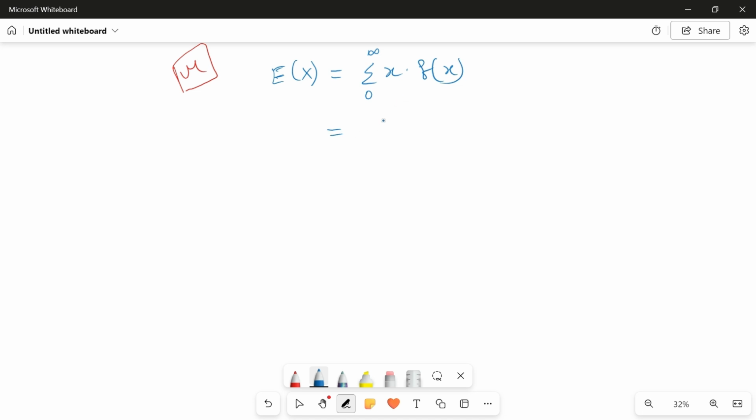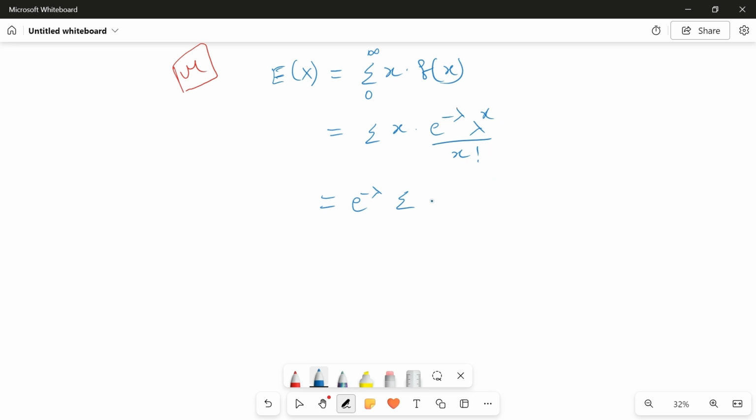Now sigma x into f of x, where f of x is e power minus lambda into lambda power x by x factorial. Similarly, you can take e power minus lambda outside. x factorial can be written as x into x minus 1 factorial.